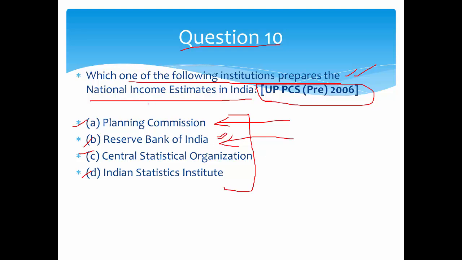So the Reserve Bank is not going to prepare the national income estimate, neither is the Planning Commission, because it just formulates plans. And then there is a specialized body for preparing national income estimates, which is the Central Statistical Organization, CSO. Whenever you read the Economic Survey or any other data book, any book on economy, you will always get this, that the CSO has told that the following percentage of people are poor, or this is the national income of India. So this is the answer.